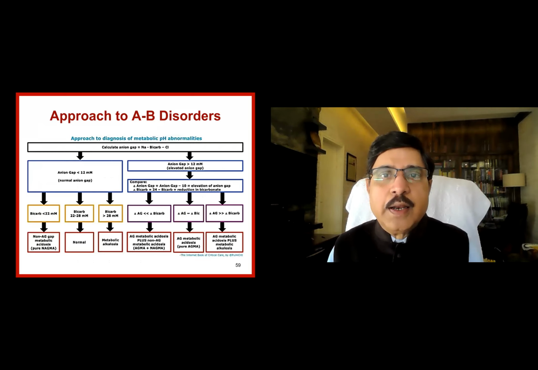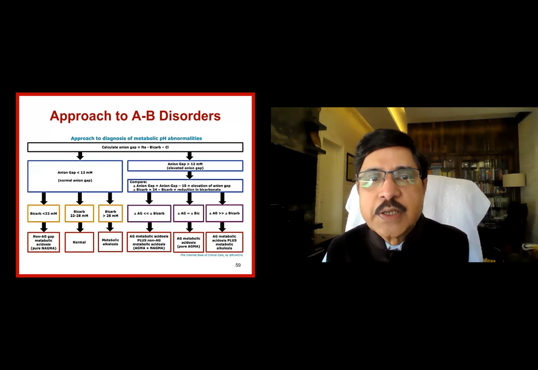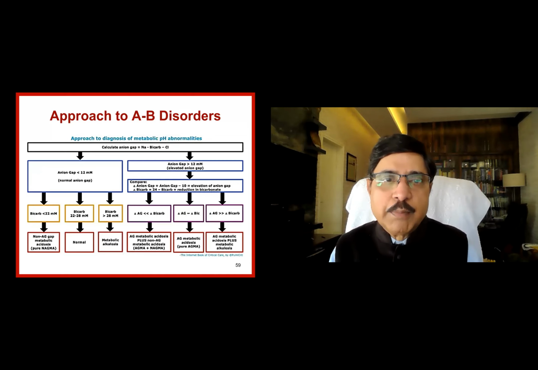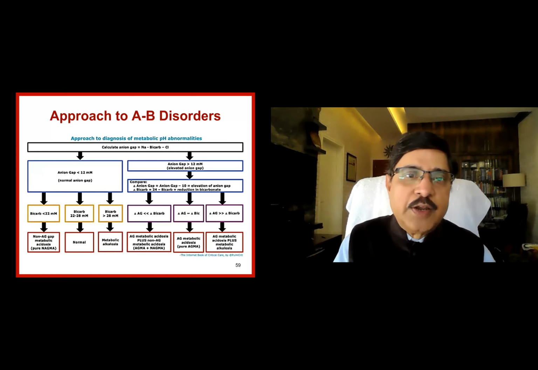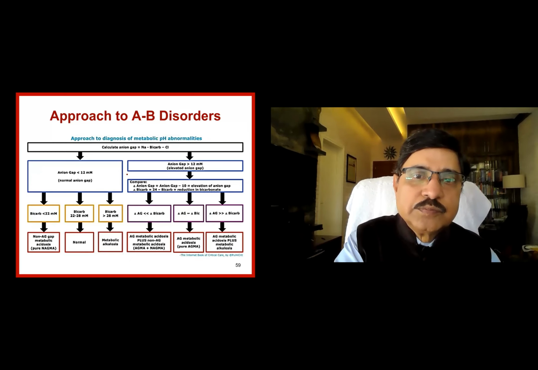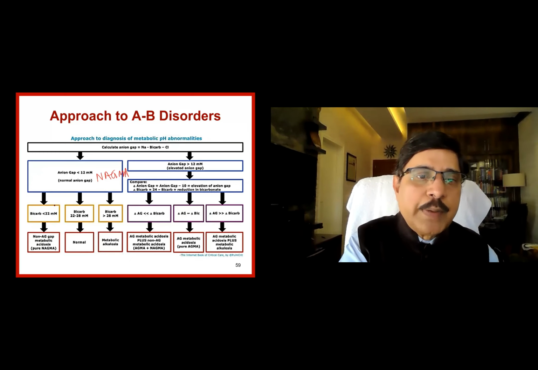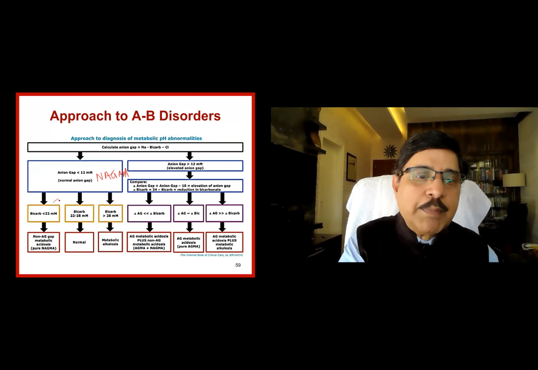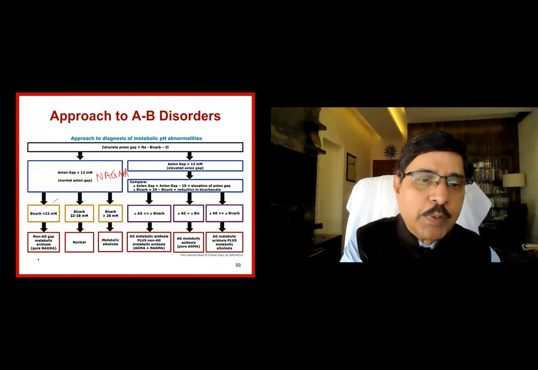Now, in general, how do I approach the acid-base disorders? First thing is look at the pH. Once the pH is lower, look for anion gap. Anion gap is sodium minus bicarbonate minus chloride. If the anion gap is less than 12, that is NAGMA. Then what is the bicarbonate? Bicarbonate is depressed, pH also is depressed. I am dealing with non-anion gap metabolic acidosis or NAGMA.